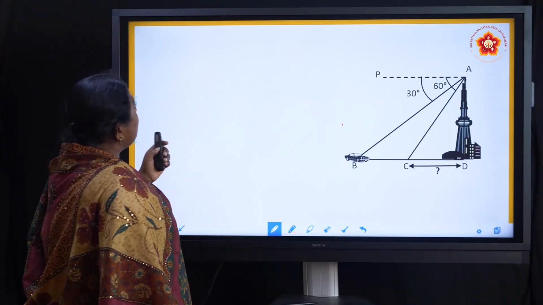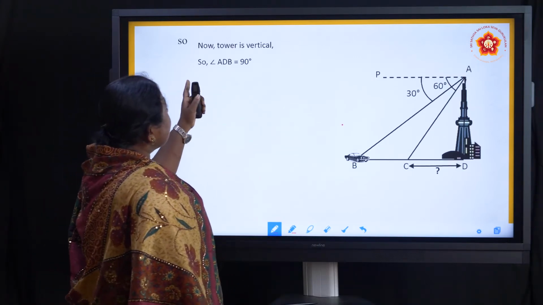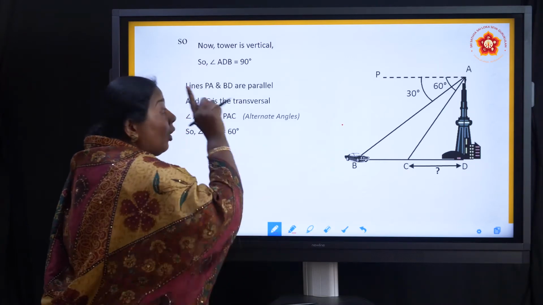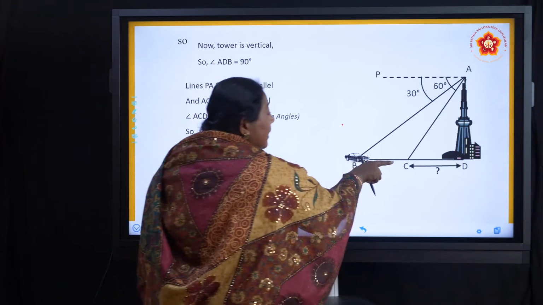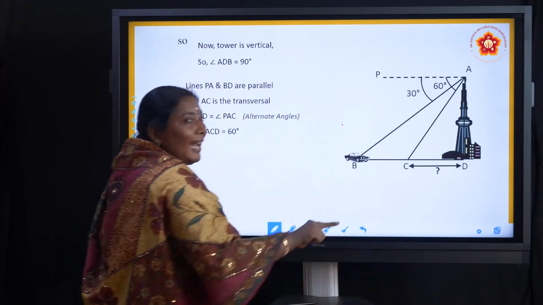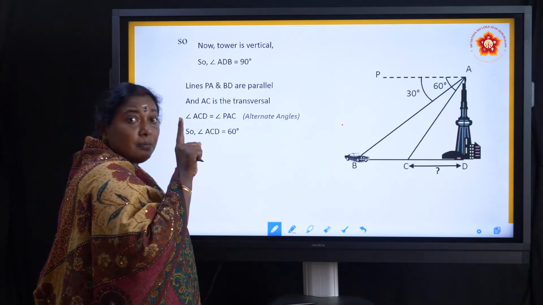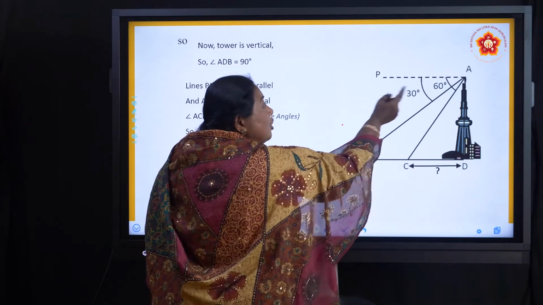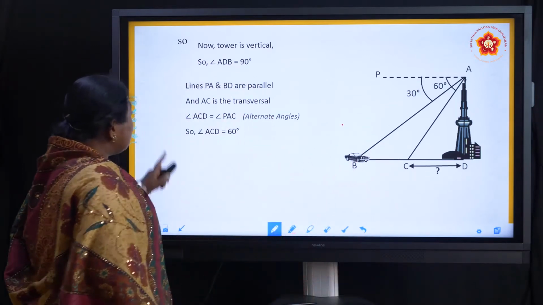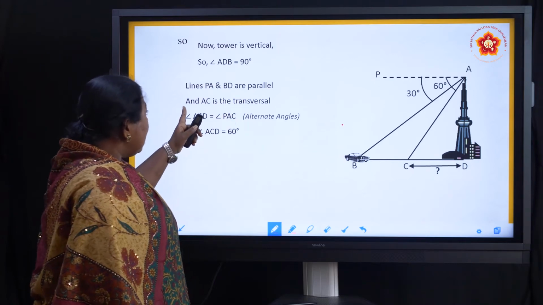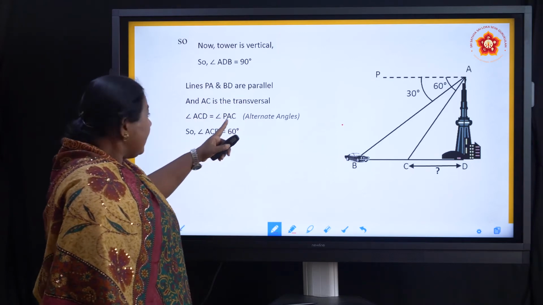Next, the tower is vertical, so it gives the angle 90 degrees. Because of that, the horizontal line of sight will always be parallel to the earth level. That is the first point we saw in the introduction, right? So it is a parallel line, so we will get the alternate angles. Line PA and BD are parallel and AC is the transversal line.